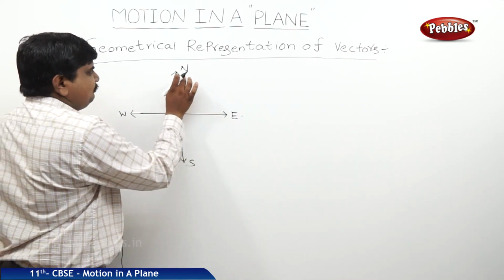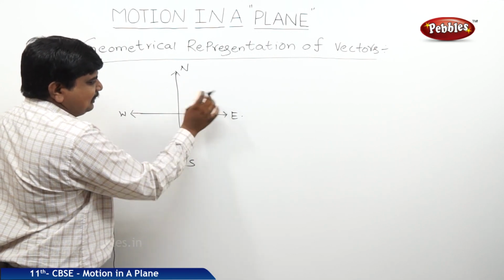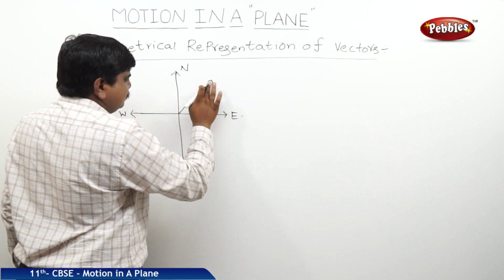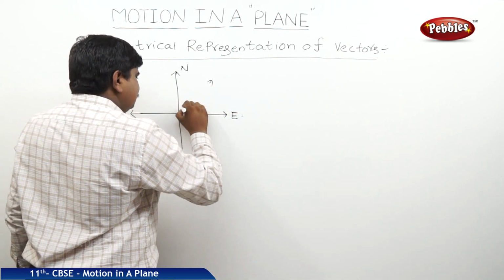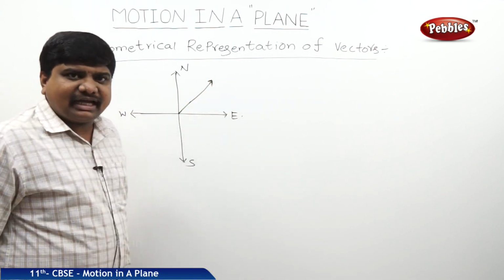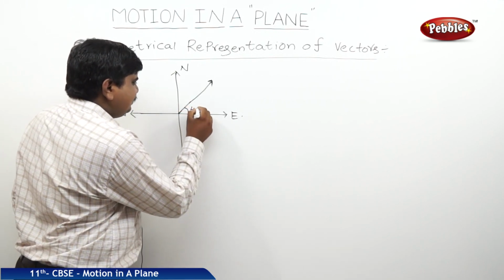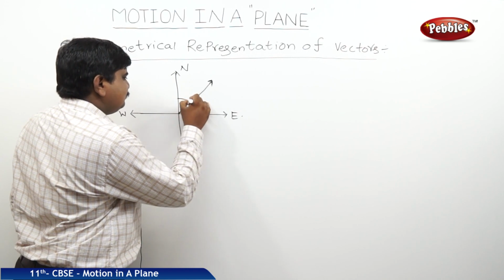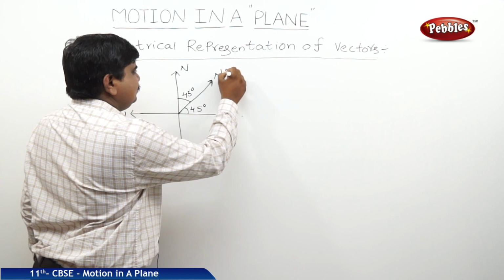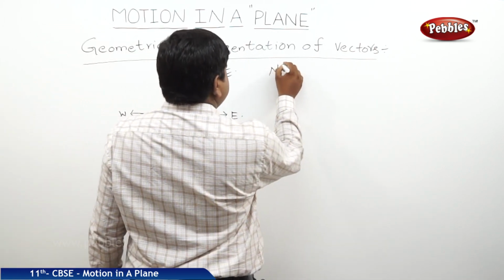Now if you want to represent the area between the north part and the east part, then we should draw an arrow mark. This arrow mark makes an angle of almost 45 degrees with respect to both axes. The angle is 45 degrees, and here also we can say 45 degrees. This is NE, northeast.